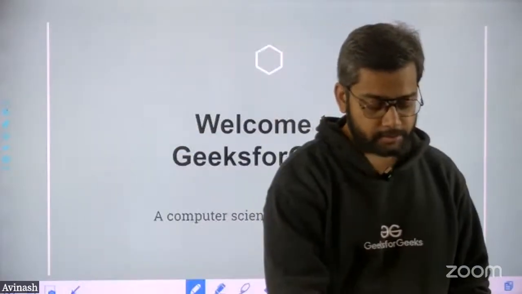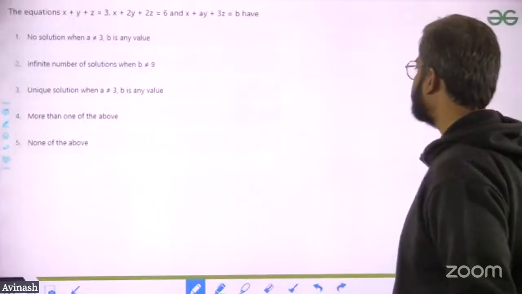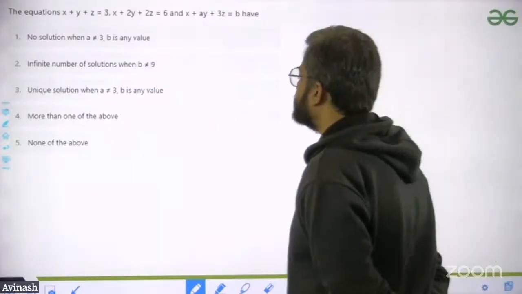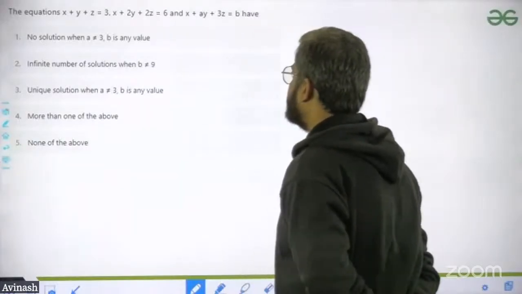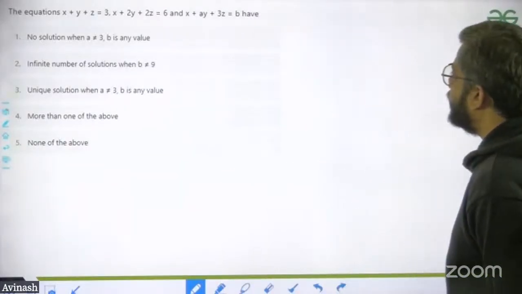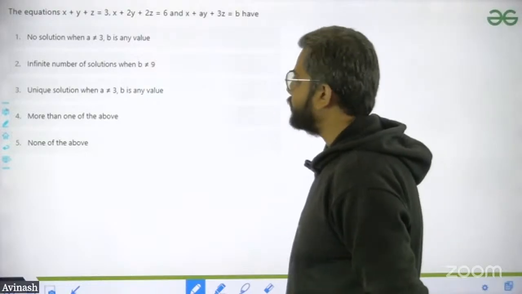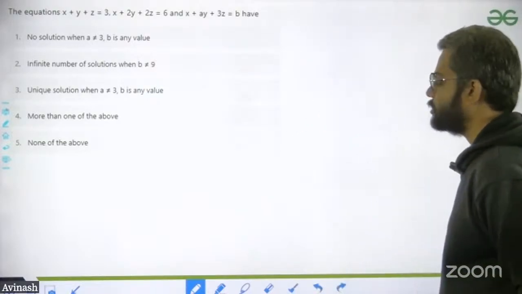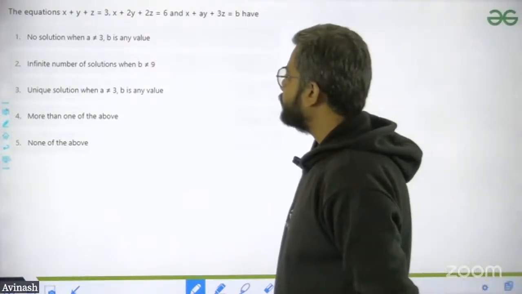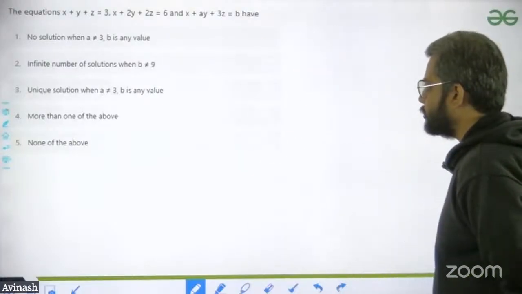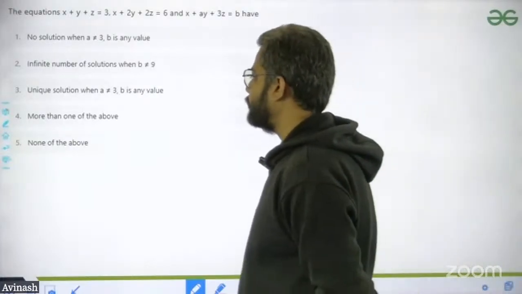I'm showing you the question, guys. You tell me, solve this part. First question: the equations x plus y plus z is equal to 3, x plus 2y plus 2z is equal to 6, x plus ay plus 3z is equal to b. Options: no solution when a is not equal to 3, infinite solution when b is not equal to 9, unique solution when a is not equal to 3, more than one of the above, none of the above.